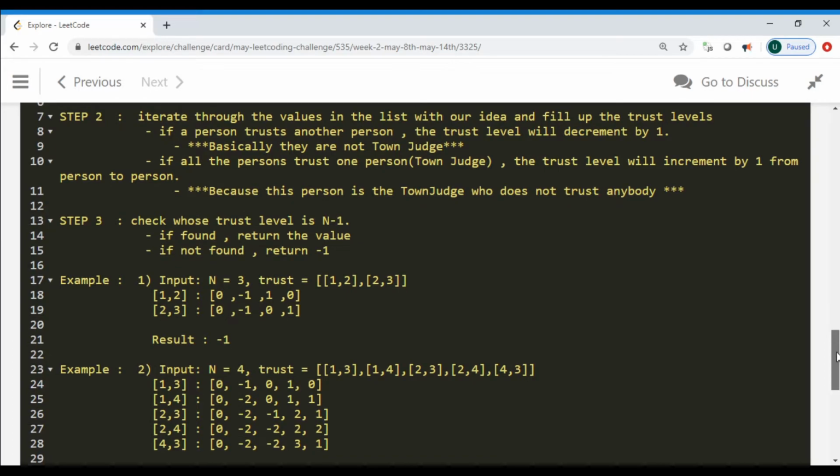So let's understand this briefly by picking up two examples from our LeetCode problem. Let's say you have an input of 3 and the trust array of pairs is [1, 2] and [2, 3].